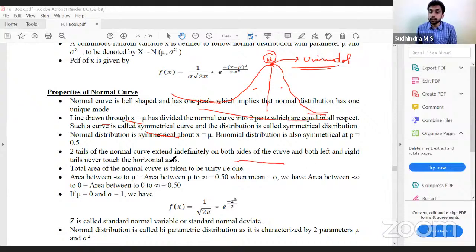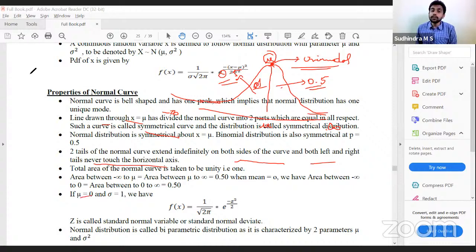On both sides, both left and right tails never touch the horizontal axis. Total area under the normal curve is 1. This is mu, this would be minus infinity and this is infinity. From mu to infinity, what is the area? Because it is symmetrical, 0.5. And from minus infinity to mu, it is also 0.5.